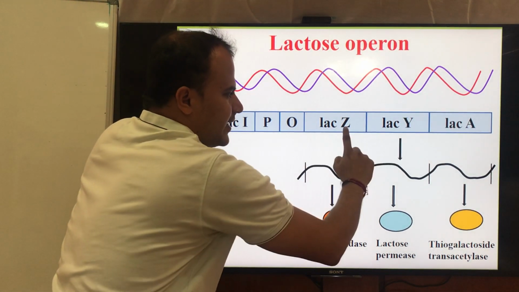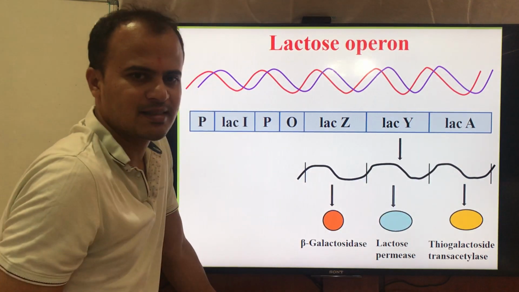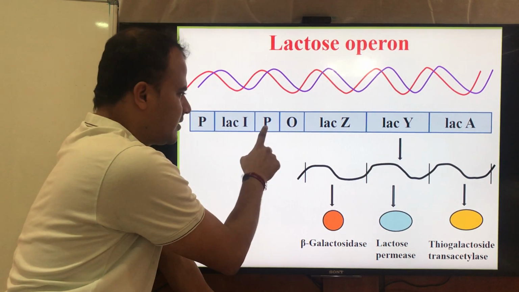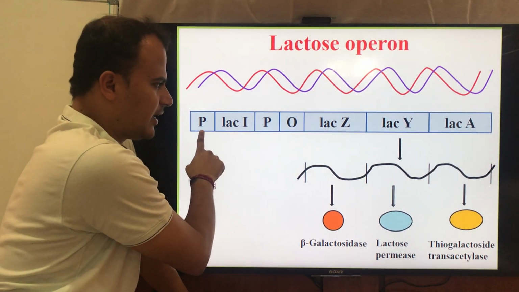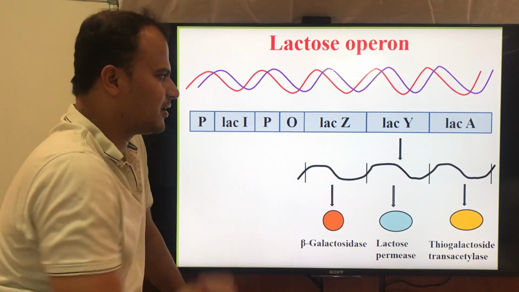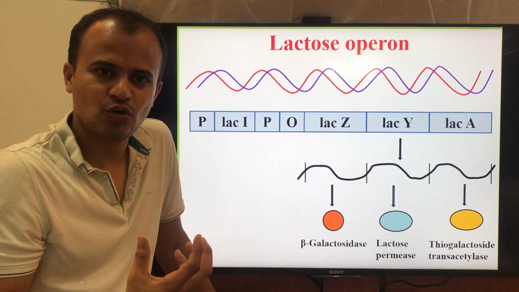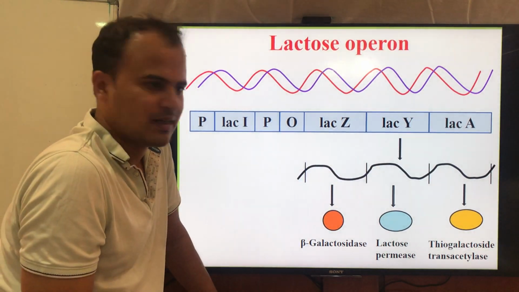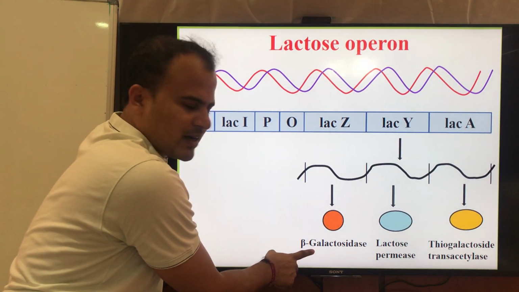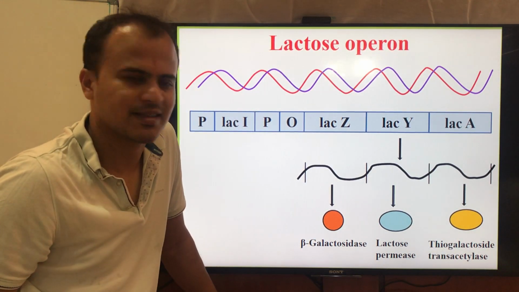The lactose operon has three genes: LAC-Z, LAC-Y, LAC-A genes. This is the operator, this is the promoter, this is the LAC-I gene, and this is again a promoter for the LAC-I gene. When the bacteria gets lactose, it should express the ZYA genes that code for beta-galactosidase, lactose permease, thiogalactoside transacetylase.